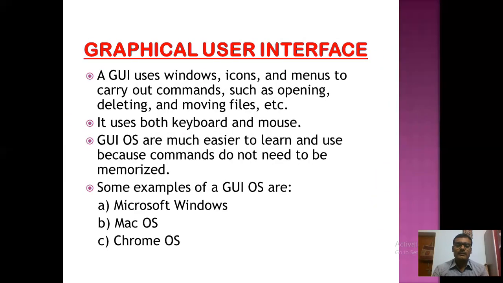Now coming to the next topic, graphical user interface. A graphical user interface uses windows, icons, and menus to carry out commands such as opening, deleting, and moving files, etc. It uses both keyboard and mouse. Suppose you have Windows 10, Windows 7, Windows 8 installed in your home, on your desktop computer or laptop. It means these operating systems are graphical user interface, meaning no need to type the command. You have to click on some icons and it will do the work. So it uses both keyboard and mouse.